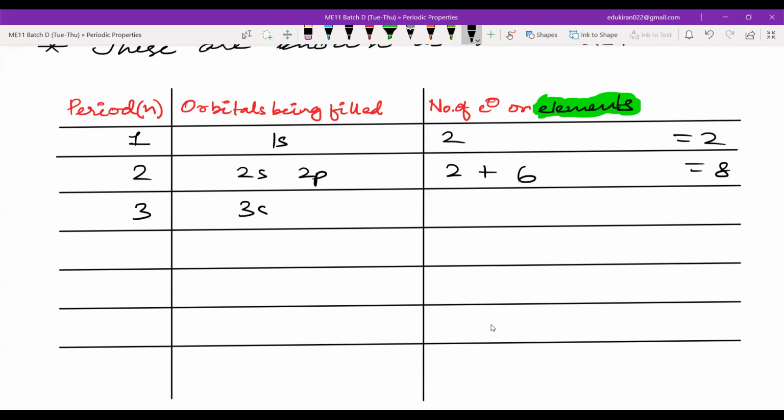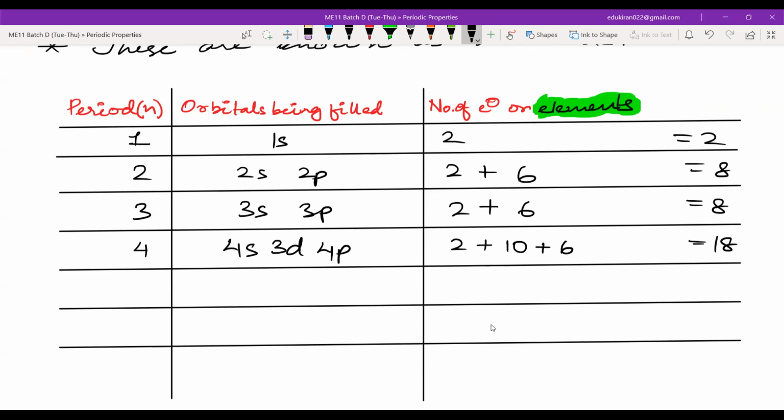Third, you will have 3s, 3p. Now this will be again 2 plus 6, which will be equal to 8. And in the fourth one, you will have 4s, 3d, 4p. Now 4s will have 2 electrons, d has 10, and p has 6. So this will be equal to 18 electrons. Similarly, in the fifth one also, you will have 5s, 4d, 5p. Here you will fill 2 plus 10 plus 6. This will be again 18 electrons.